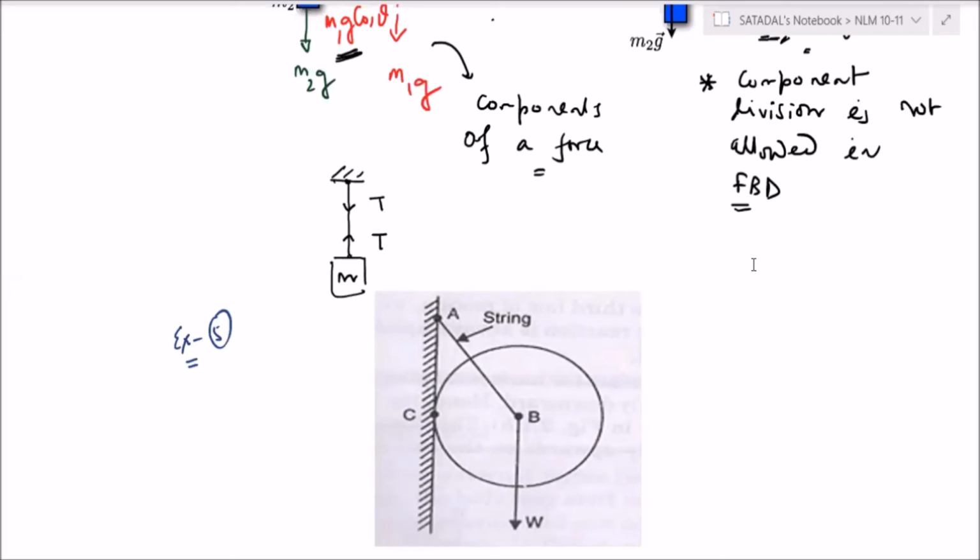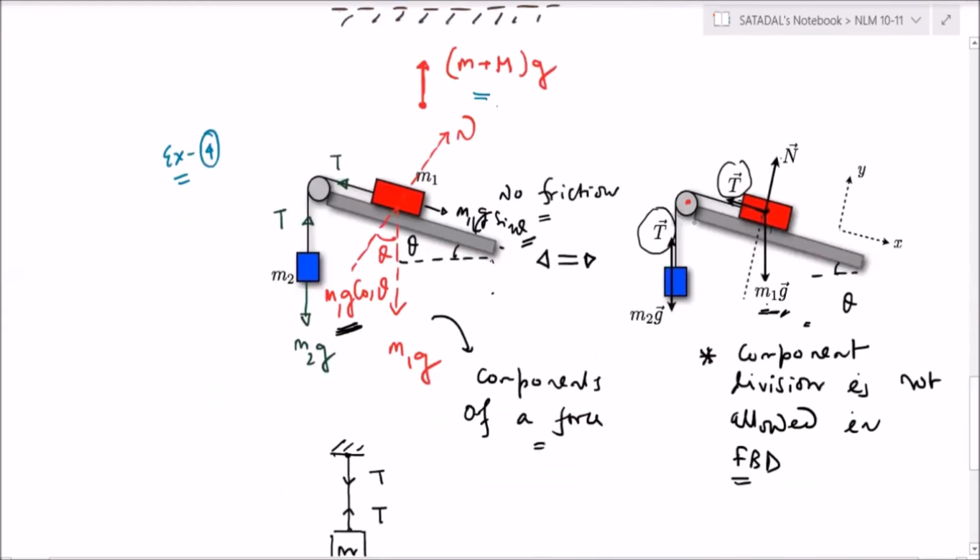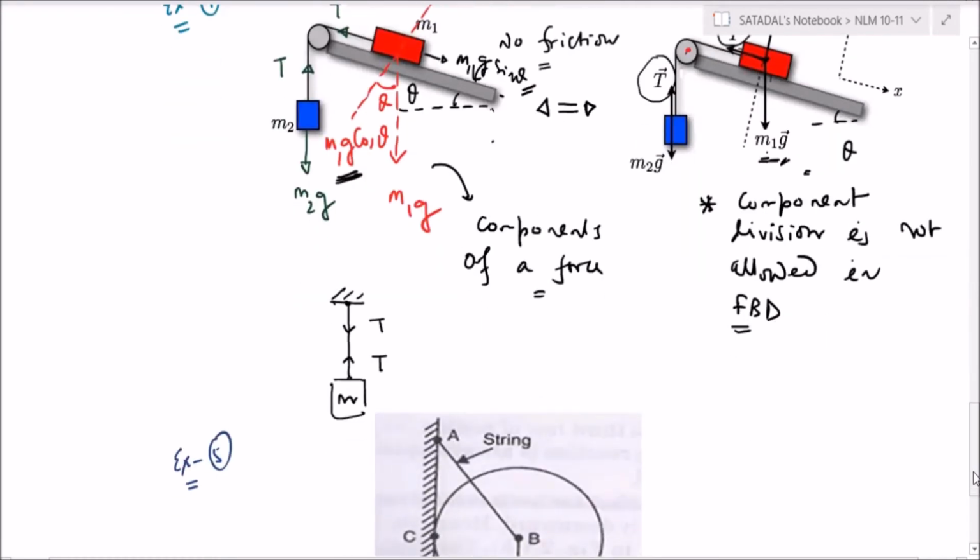Tejas? Sir, in the previous question, it is a pulley only, no, sir? It has mass too, no, sir? Which one? The previous one. This one, the pulley. Yes, sir. Now it is massless. If the pulley has mass, then it will also start rotating. Then there will be a question of rotational dynamics. Okay.